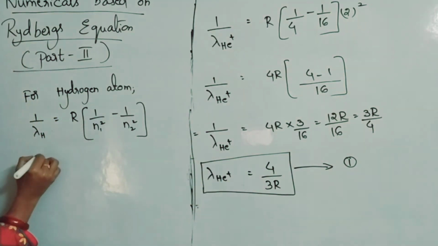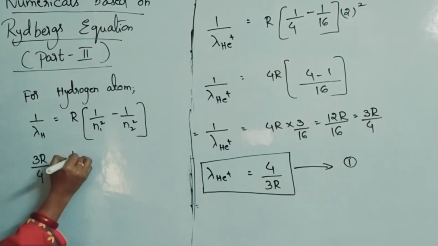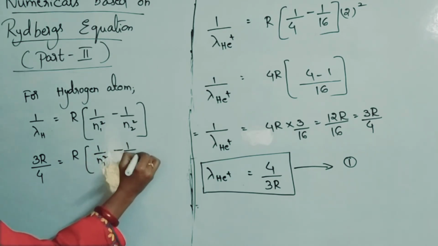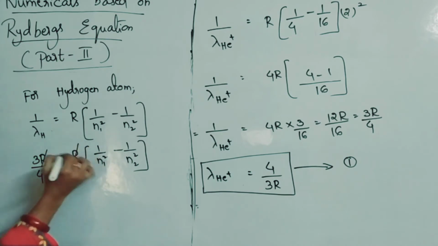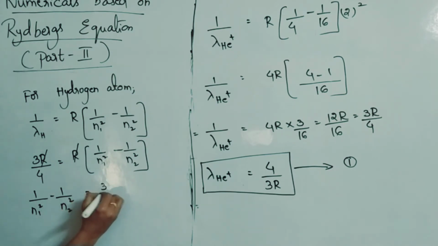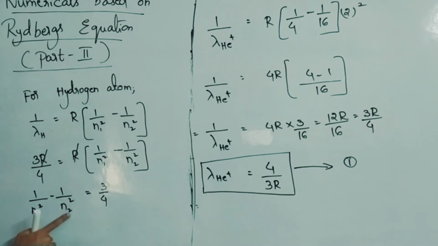So I am writing directly 3R by 4 is equal to R into 1 by N1 squared minus 1 by N2 squared. The two R's get cancelled. Then 1 by N1 squared minus 1 by N2 squared is left with 3 by 4. So now you can easily identify N1 and N2, at what values you will be getting 3 by 4 here.